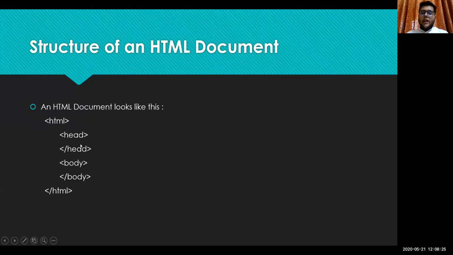In the head, there is information about the website, like what the website is about, and it helps search engines like Google to know more about the website. Then comes the body tag. In the body tag, we can write all the code that we need to execute. Everything that goes in the body tag will be displayed on the browser.